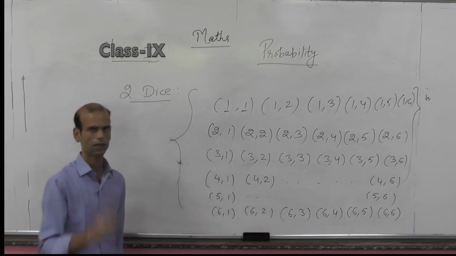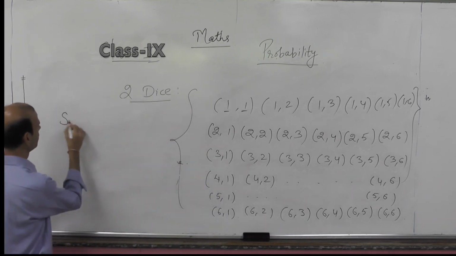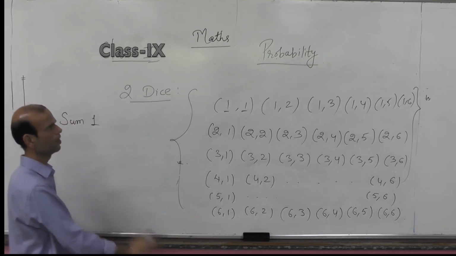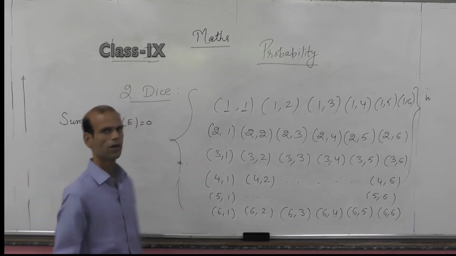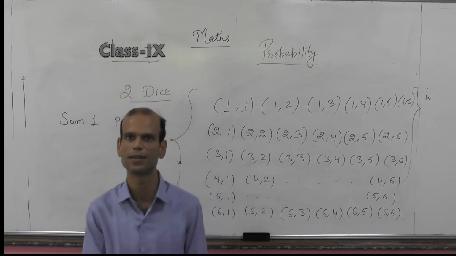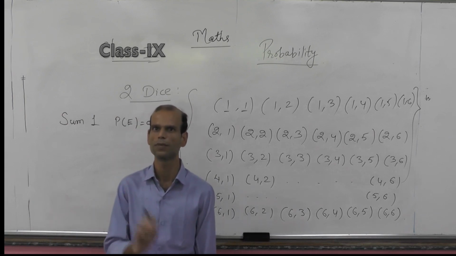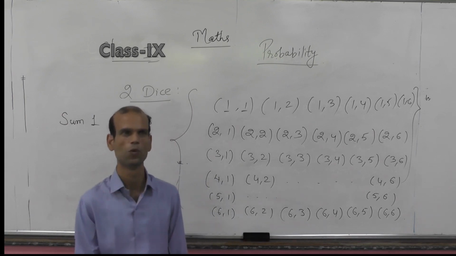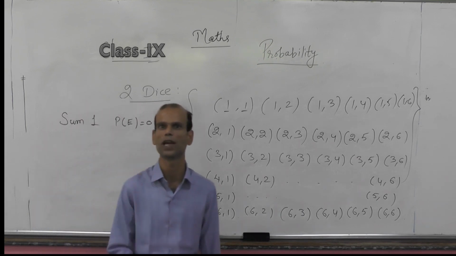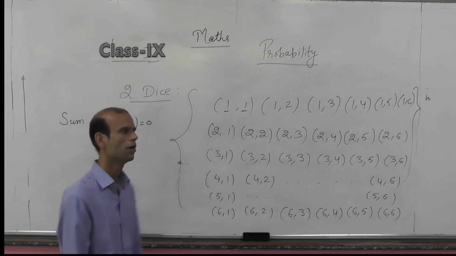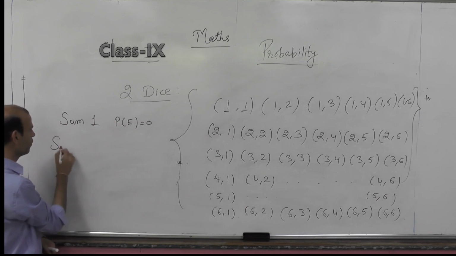What will be the probability when we throw 2 dice of getting sum 1? The answer will be 0. Probability of this event equals 0 because the minimum number that comes as a result on a die is 1, 1. So the sum cannot be less than 2. So the probability of getting sum 1 in case of throwing 2 dice will always equal 0 because it is impossible. The sum cannot be 1, it can be 2.